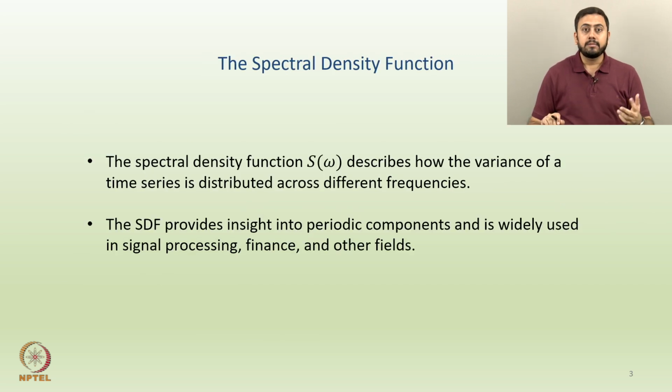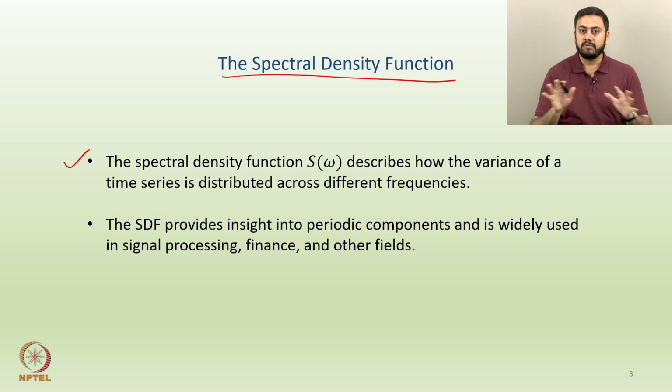Now the next important thing which we will study is called the spectral density function. In the last slide we simply gave the spectral representation, but now we will define what we mean by the spectral density function. In short, the spectral density function, or S of omega, describes how the variance of a time series is distributed across the different frequencies.